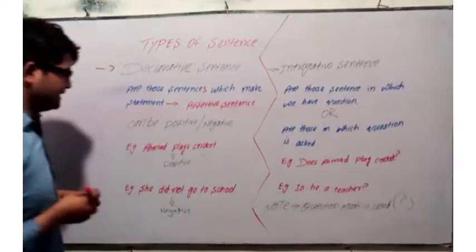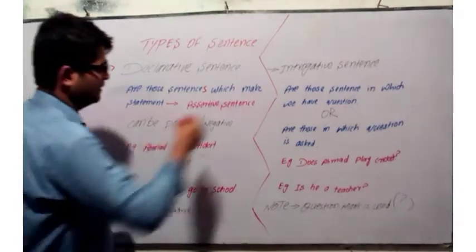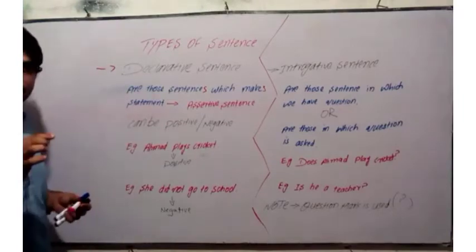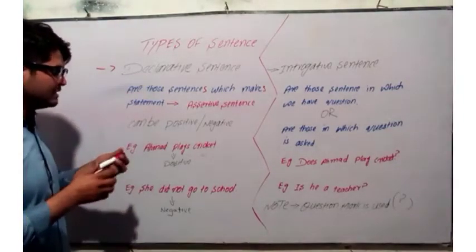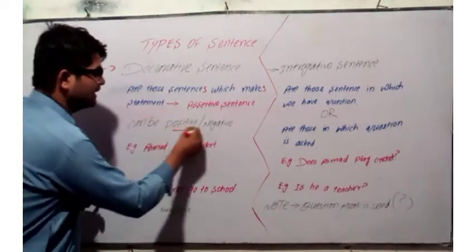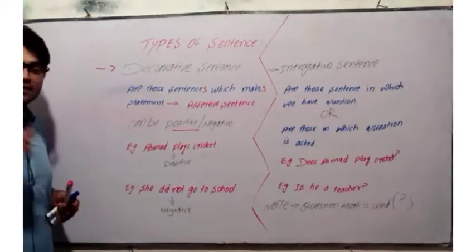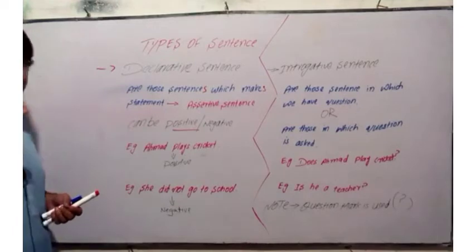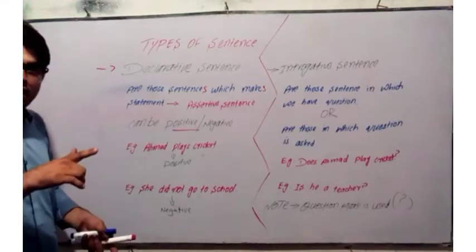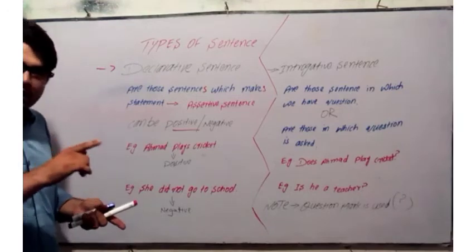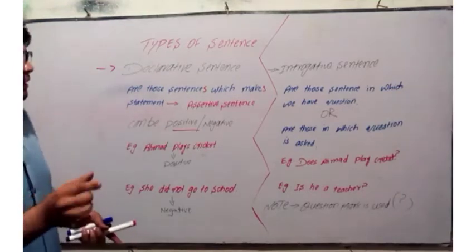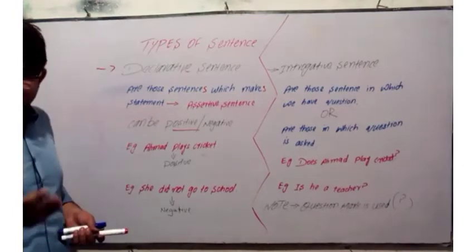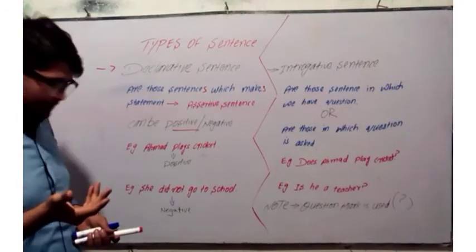which make a statement, and these statements can be positive and they can be negative as well. First thing that should be in your mind is that declarative sentences just give us a statement. This statement can be positive and can be negative as well. It means that these sentences can be positive sentences and can be negative sentences as well.